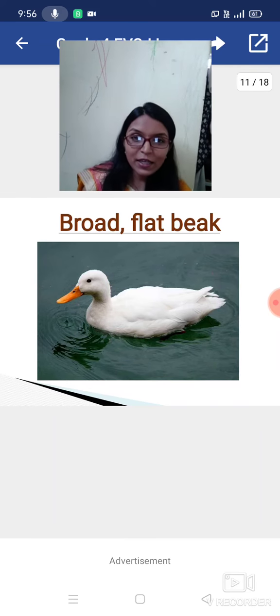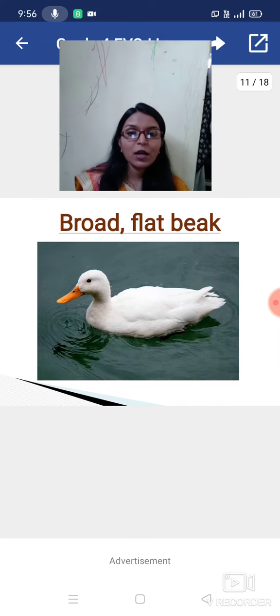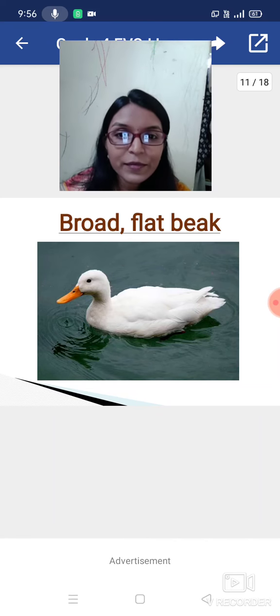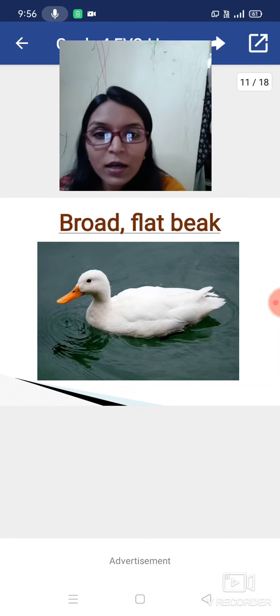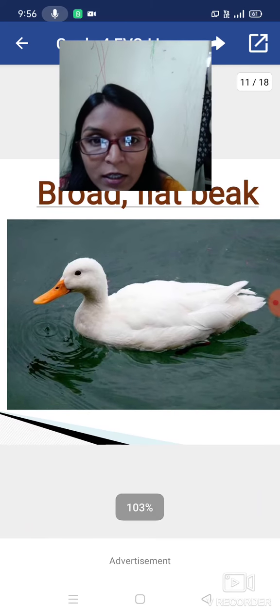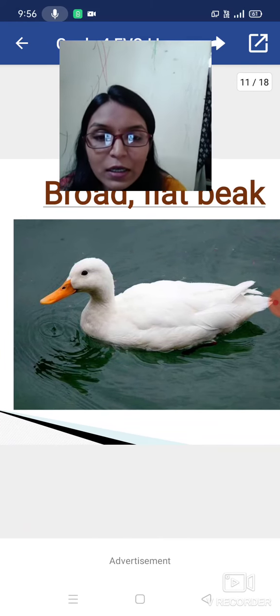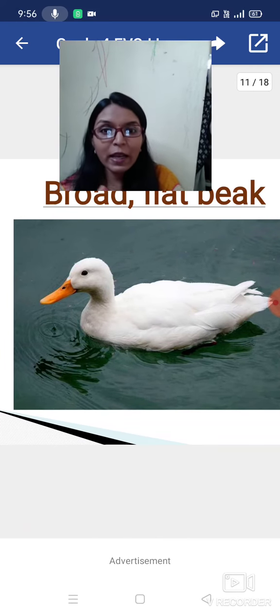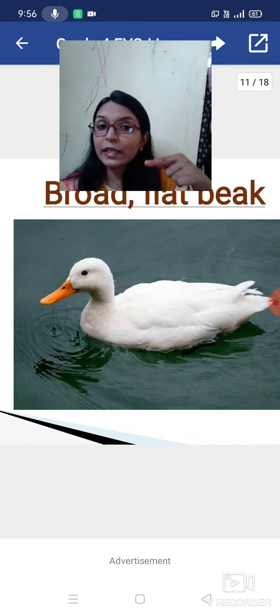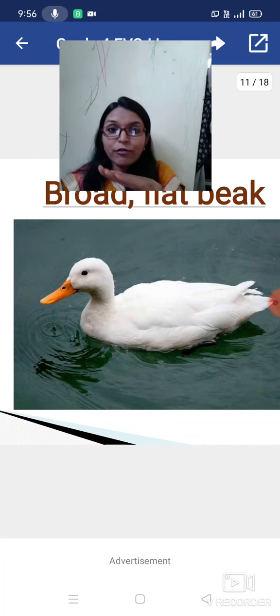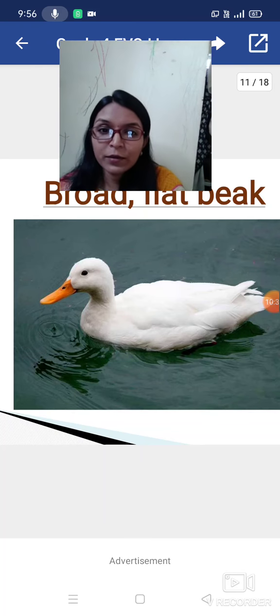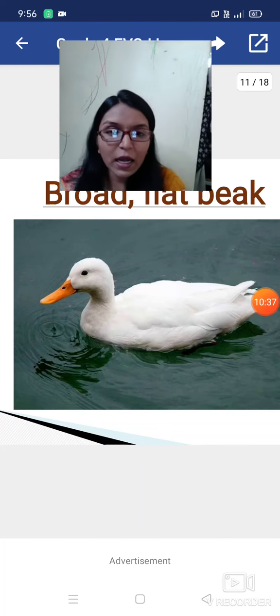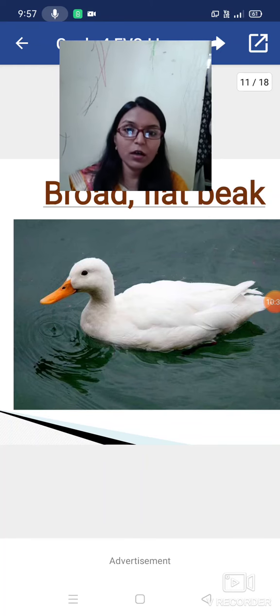Can anyone tell me which bird is in the picture? Yes, it is the duck. You can see the beak of the duck. It is flat and broad. It is not pointed. Here I have given the example of a duck only, but other birds also have a broad and flat beak, like the swan and the duck.